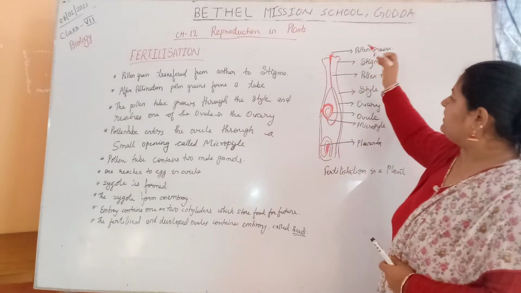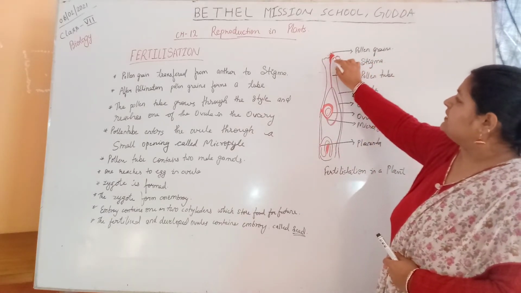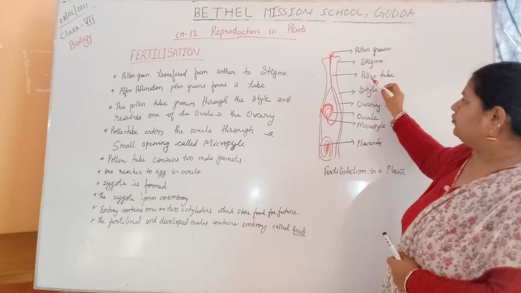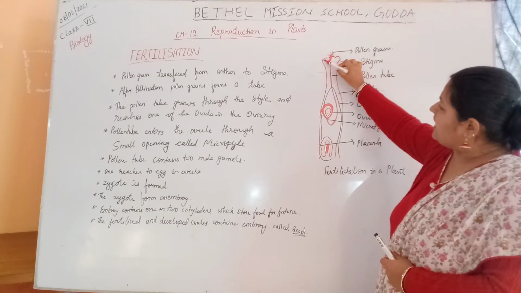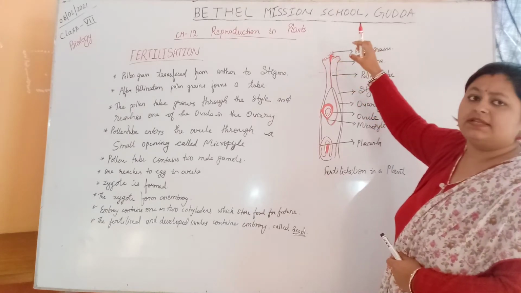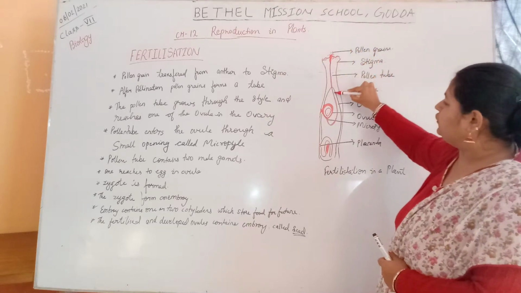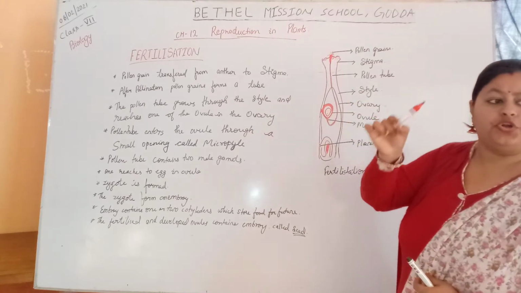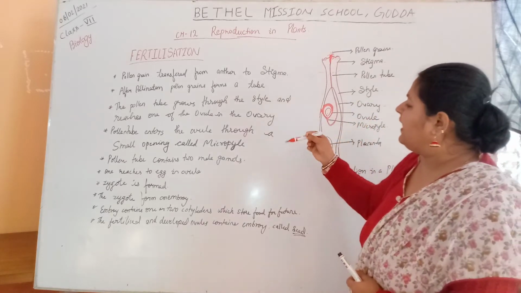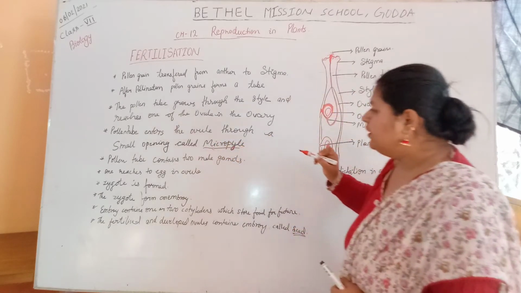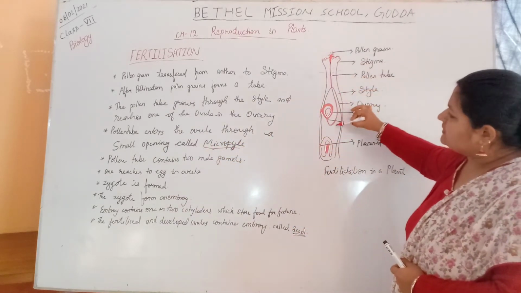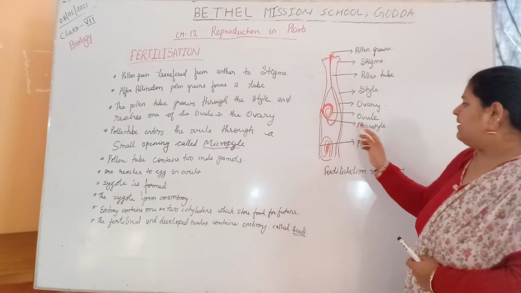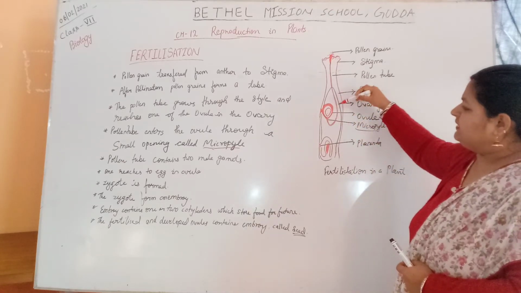So you can see in the picture, when the pollen grain is transferred to the stigma of the flower, it forms a tube-like structure known as the pollen tube. The stigma has a sticky nature, so it sticks the pollen grain. The pollen tube enters the ovule through a small hole known as the micropyle, and enters the ovary.